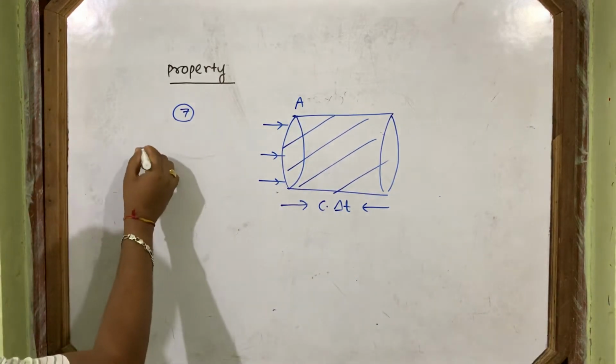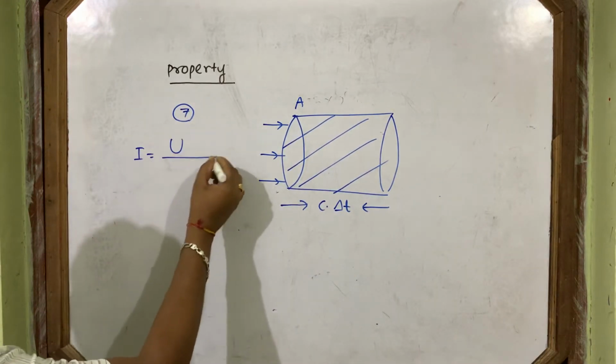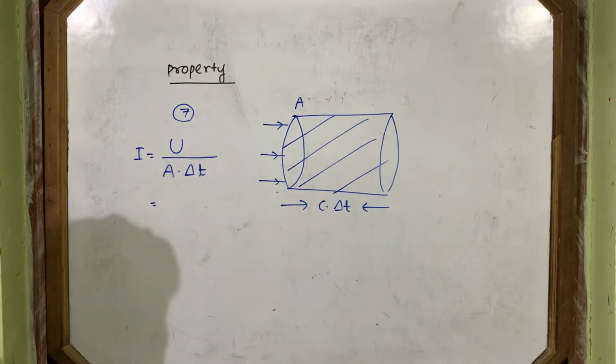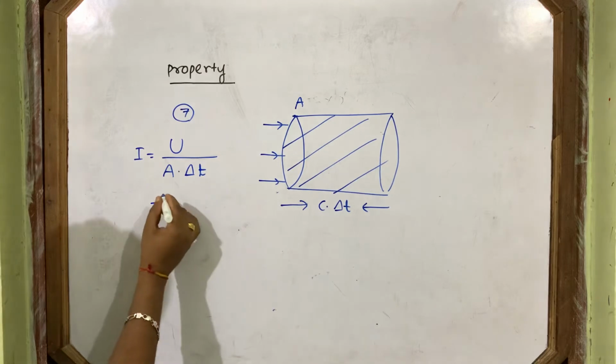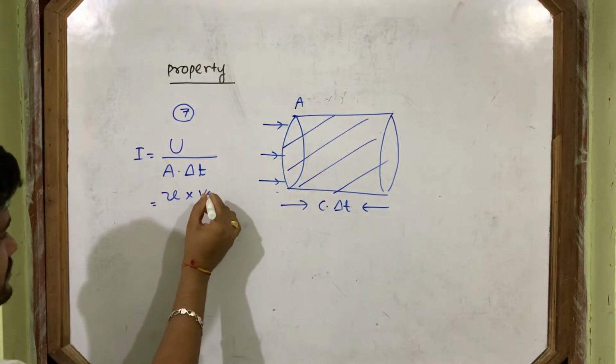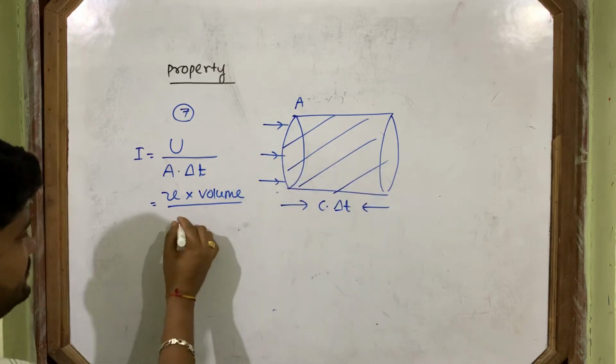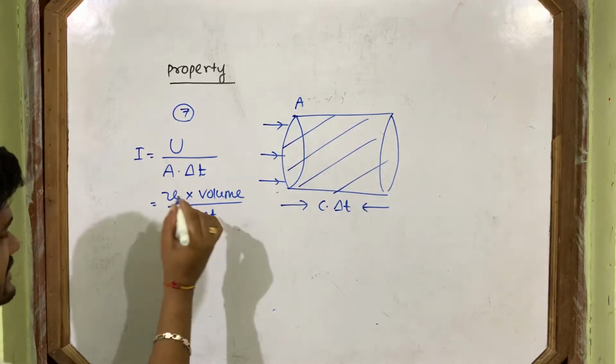So let's find intensity: energy passing per area per time. And how much energy is here? Energy density into volume, divided by A into del t.